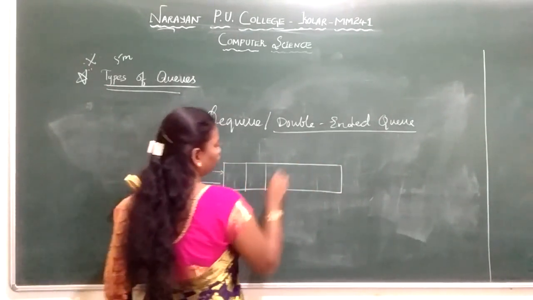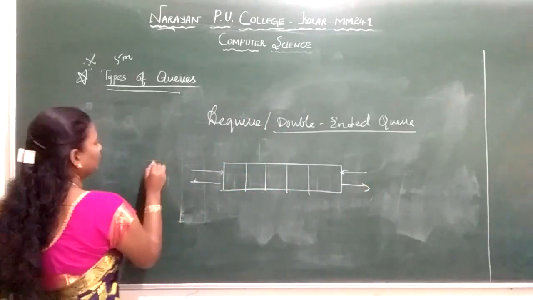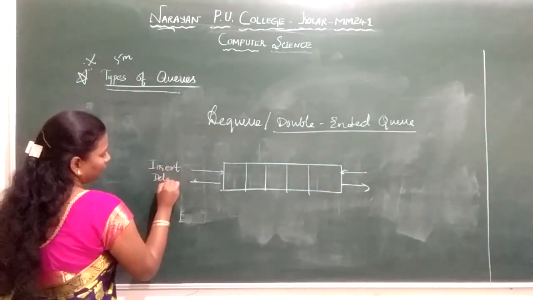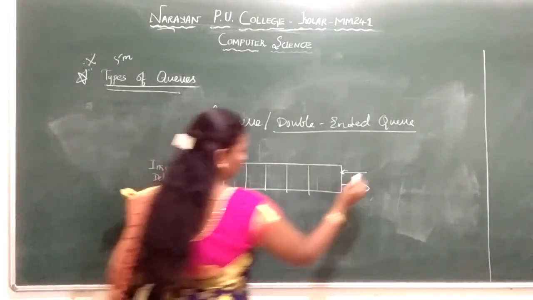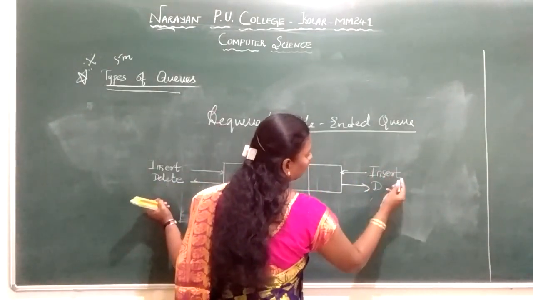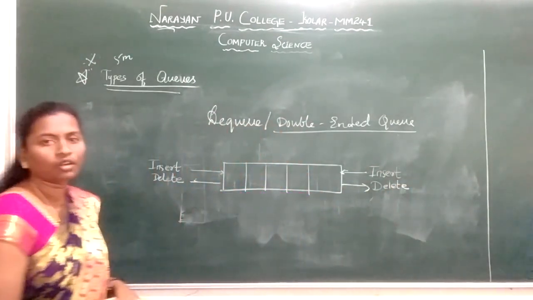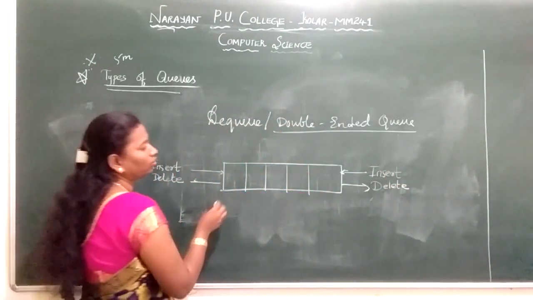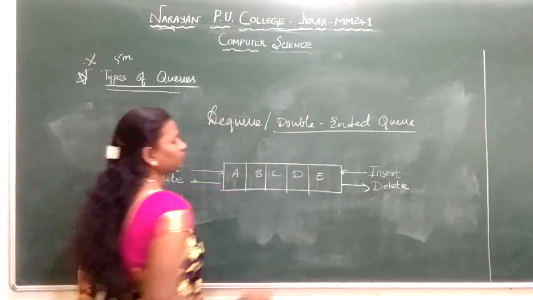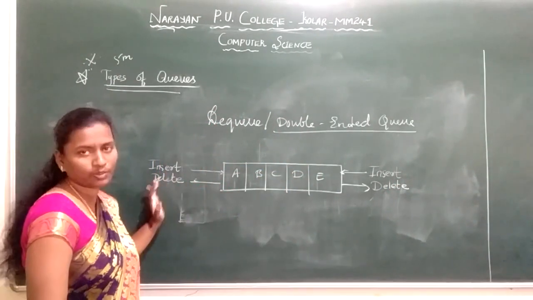So imagine this is your queue. I can insert the element, I can delete the element. Similarly, this end also I can insert and I can delete. Suppose I have the queue elements, from both the sides I can insert as well as I can delete.